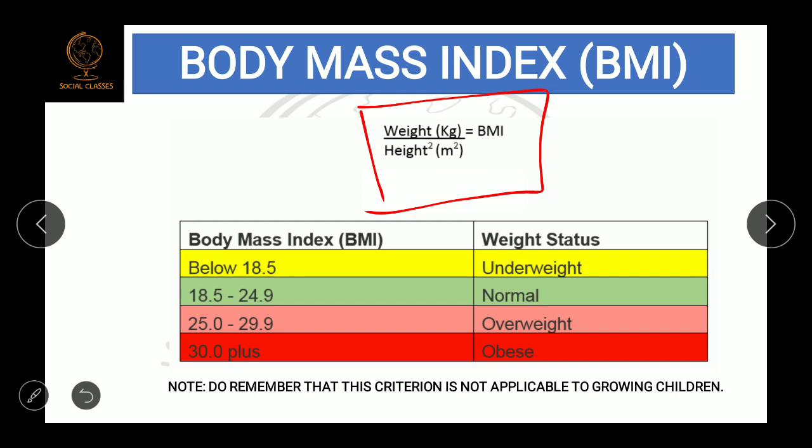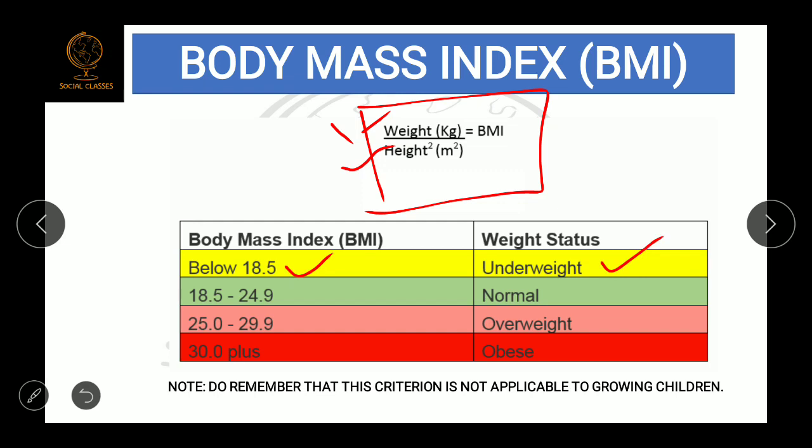To calculate the body mass index, we divide weight in kilograms by height in meters squared. You take your weight in kilograms and divide it by your height in meters squared, and the number which comes out will be your BMI. Suppose the result is below 18.5 for any person, it means that person is underweight.